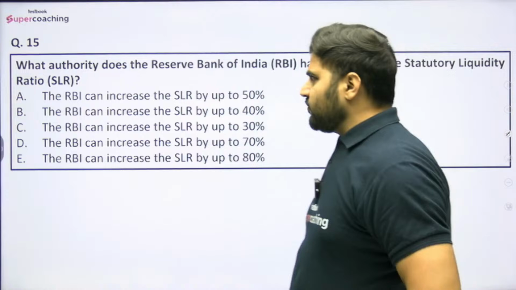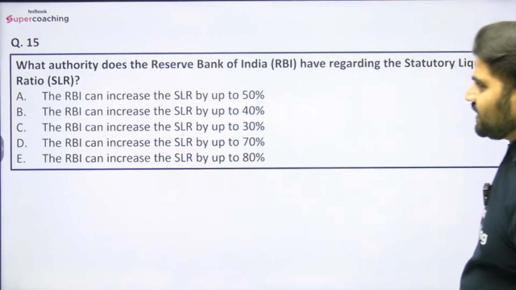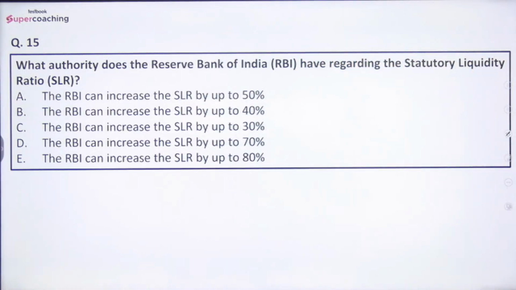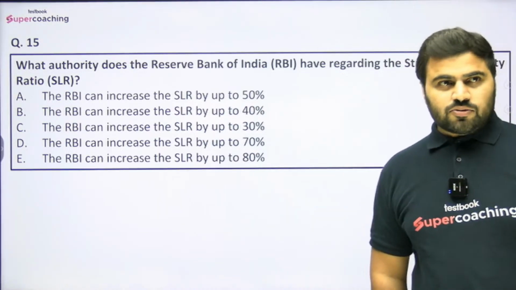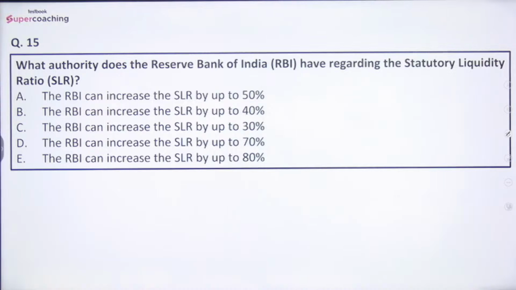Moving on to question number 15, that is, what authority does the Reserve Bank of India have regarding the statutory liquidity ratio, that is SLR? बताइए. Options are: the RBI can increase the SLR by up to 50%, the RBI can increase the SLR by up to 40%, the RBI can increase the SLR by up to 30%, the RBI can increase the SLR by up to 70%, or the RBI can increase the SLR by up to 80%. Guys, do let me know in the live chat box. I'm waiting for a reply.